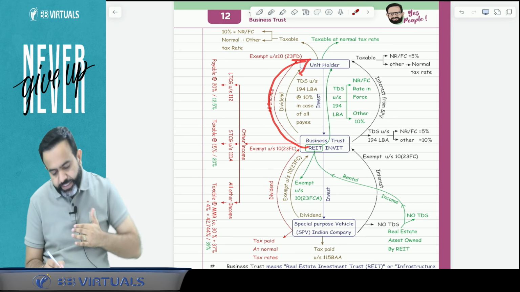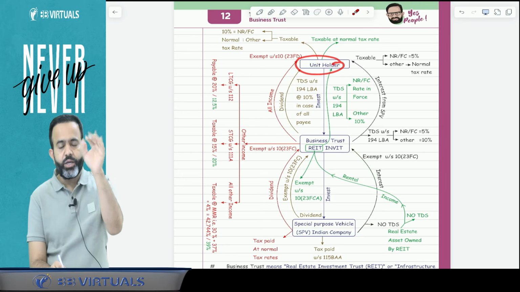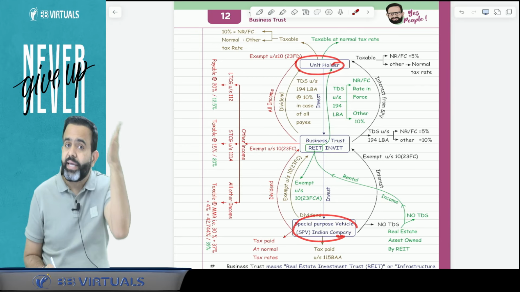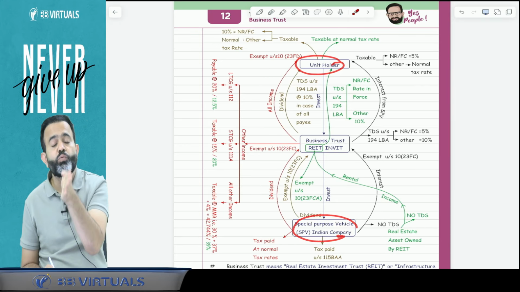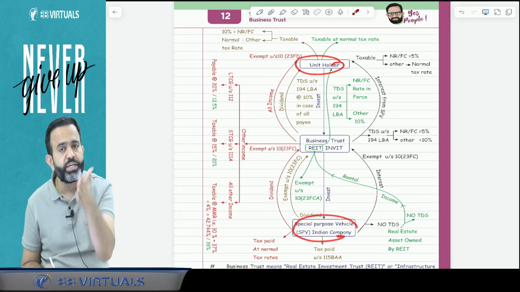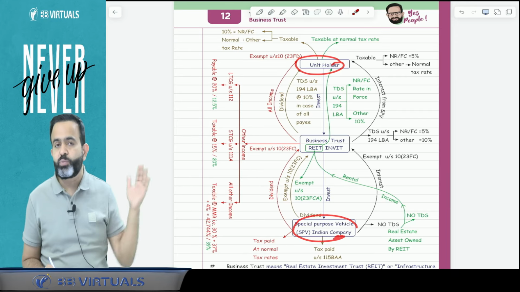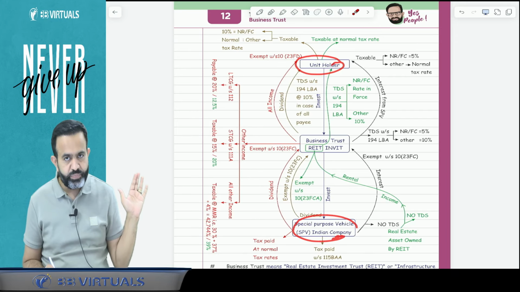So here the lawmaker says that the unit holder's taxability on dividend depends on the SPV: whether the SPV pays tax as per section 115BAA at the concessional rate of 22%, or pays tax as per the normal tax provisions of 25 or 30%.